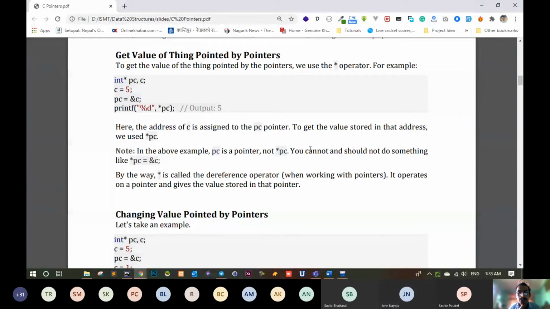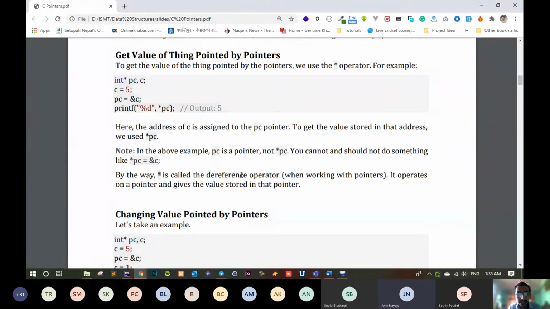Remember these things. You cannot and should not do something like asterisk PC equal to ampersand C. You never do like this. We don't do asterisk PC equal to ampersand C. This never happens. PC is the pointer, and you are going to store some value to this PC. That means you are going to store ampersand C, the address of C, in PC. Not asterisk PC. Never.